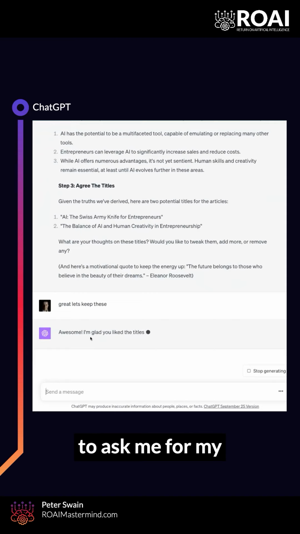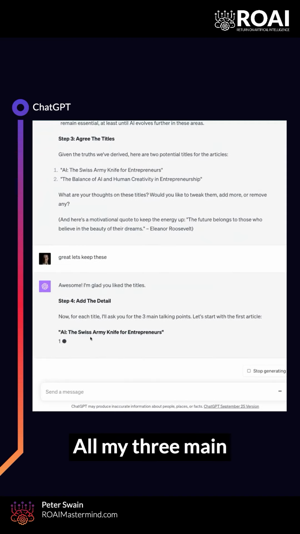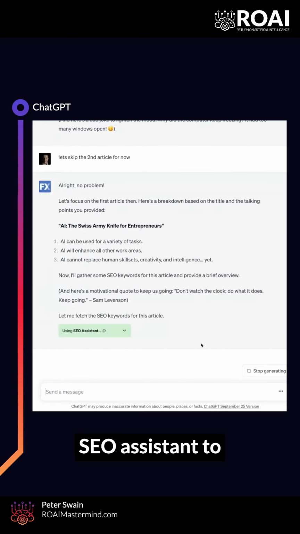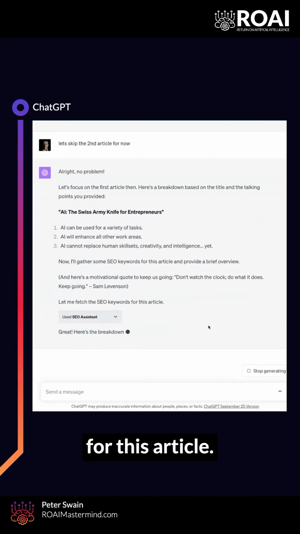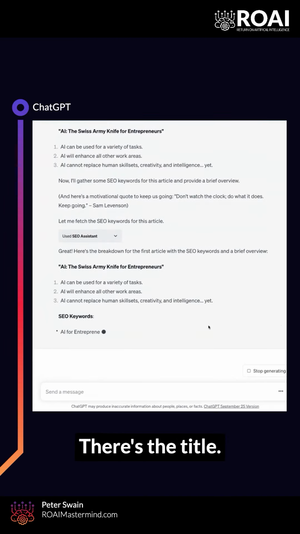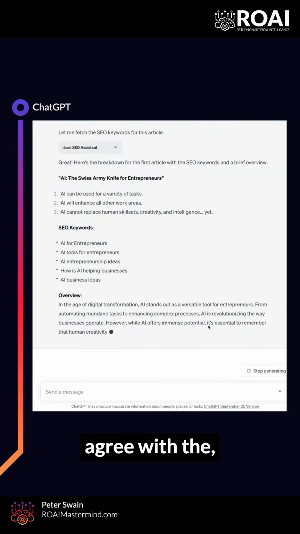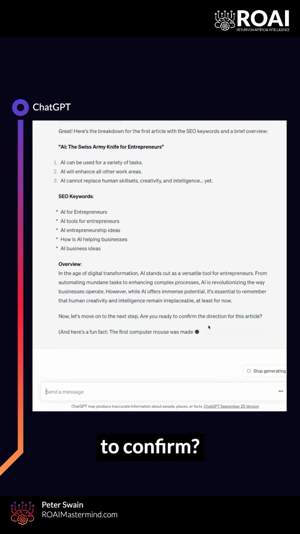It's then going to ask me for my 3 key beliefs or my 3 main talking points that I want to write about in that story. It's now going to go and use the SEO assistant to find the keywords that work for this article. So there are my beliefs. There's the title. Here are the keywords. It's going to write its overview to make sure I agree with its understanding of my key points. Am I ready to confirm?